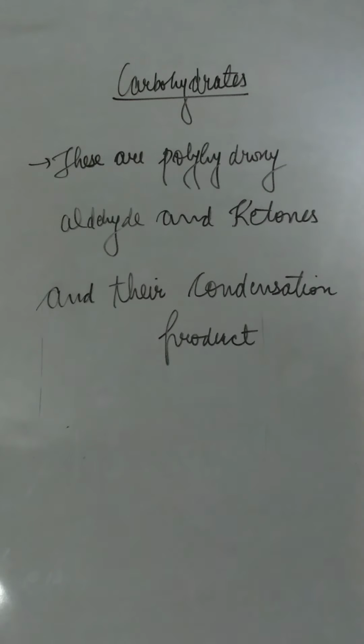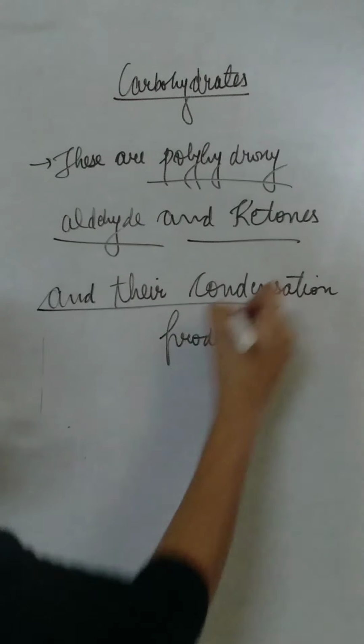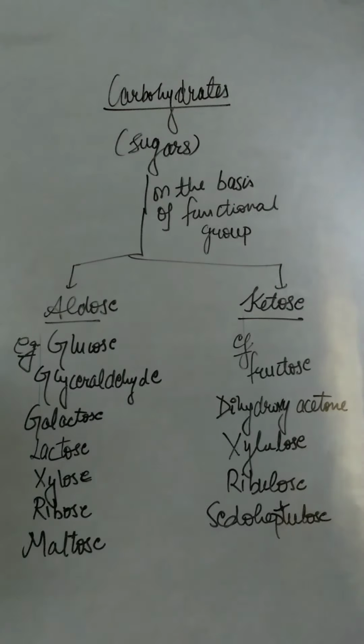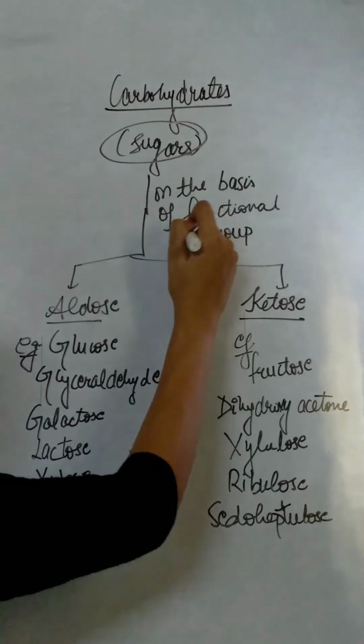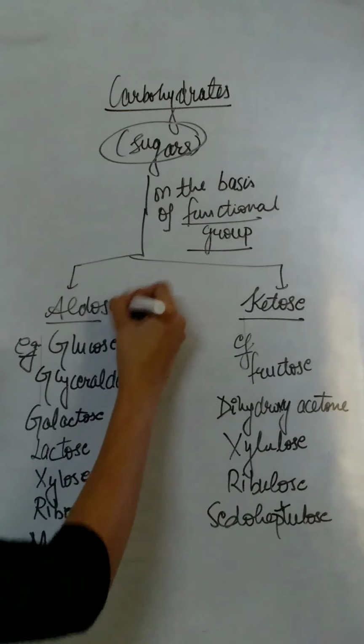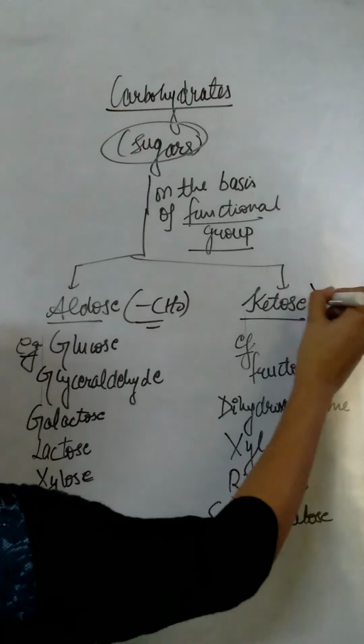Let's start with carbohydrates. These are polyhydroxyaldehydes and ketones and their condensation products. Carbohydrates, basically they are the sugars. On the basis of functional groups, they are classified as aldose sugar and ketose sugar. Aldose sugars are those which contain an aldehyde group, and ketose sugar contains a ketone group.